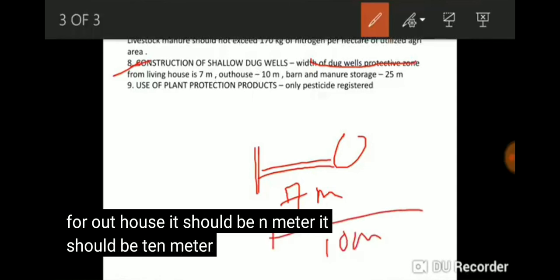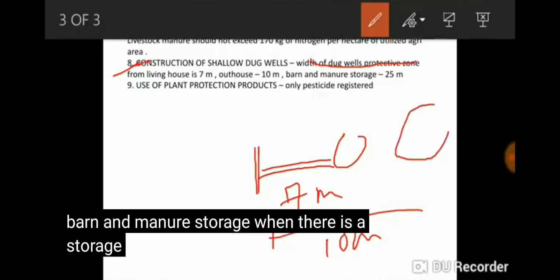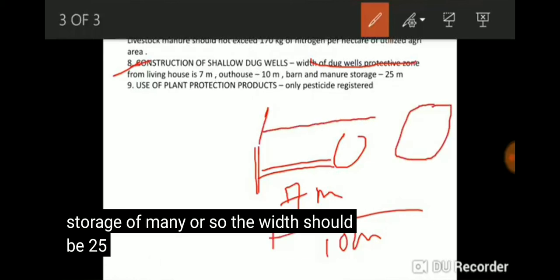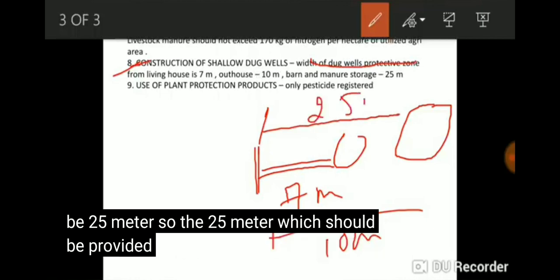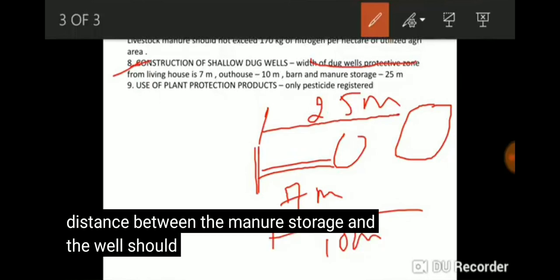And for a barn and manure storage, when there is a storage of manure, the width should be 25 meter. So 25 meter should be provided for manure storage, meaning the distance between the manure storage and the well should be 25 meter.